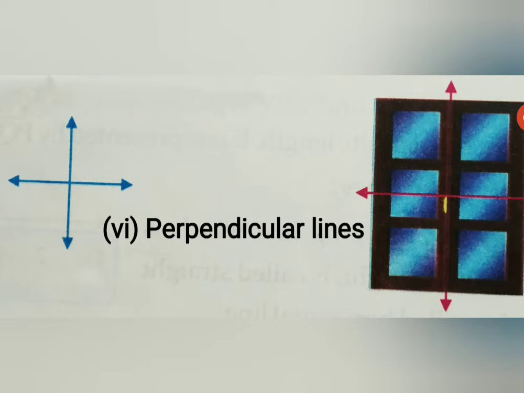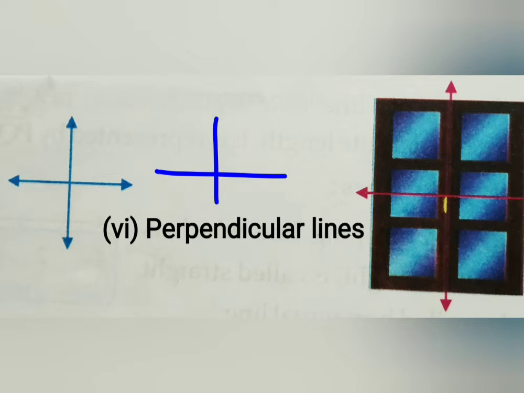Alright, now come ahead. Now the next one is perpendicular lines. Let's read the spelling: PERPENDICULAR, perpendicular lines. Perpendicular lines, it means that when two lines intersect each other at right angle, it means that when we draw a horizontal line and just above on them we draw a vertical line.